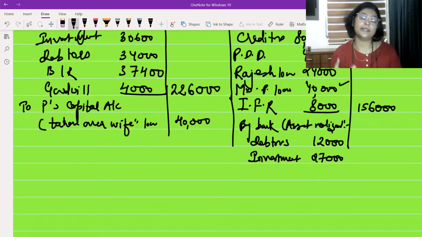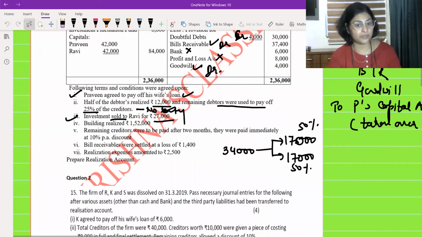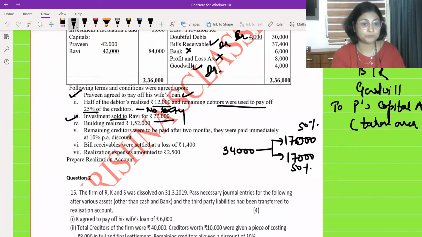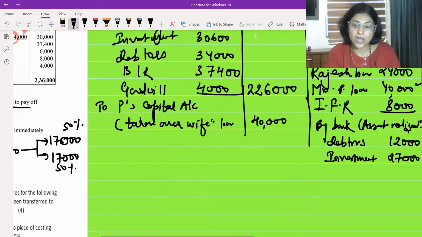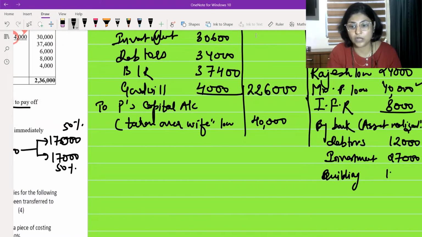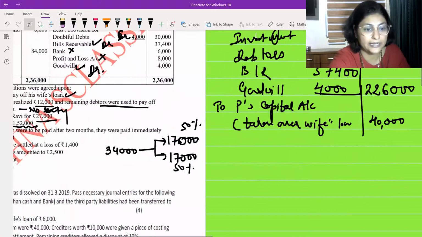I hope this point is clear, students. This is a point where you may make mistakes. So be very, very careful and revise it later on. Building realized 1,52,000 rupees. So we sold the building to someone, and how much did we realize? We realized 1,52,000 rupees. So we are going to write down this 1,52,000 rupees here for building realization.